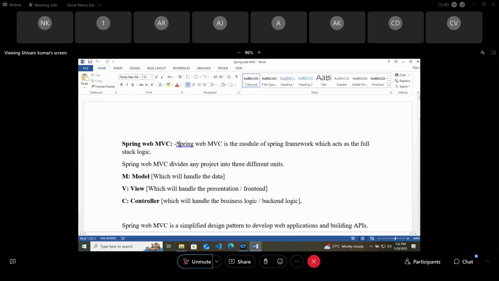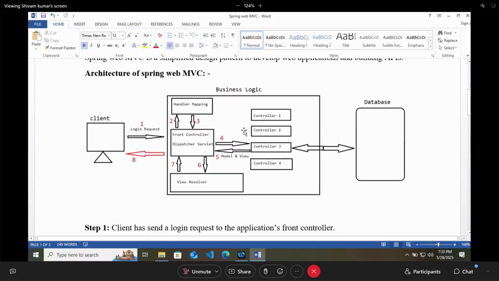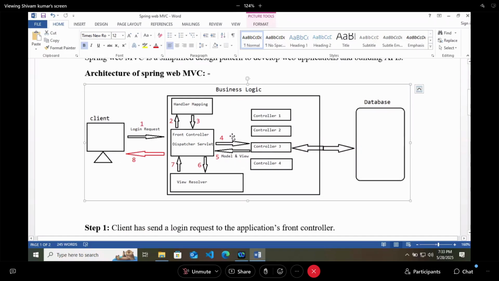We have seen that there was a small difference between normal web MVC and the web MVC that is provided by Spring. And it is a design pattern that we have to apply. Did you understand this architecture, or do I have to repeat it? Is any revision required for this architecture, or did you understand? Because this is the main thing here. If you understood this, you can easily create the application also. If any revision of this architecture is required, you can tell me.